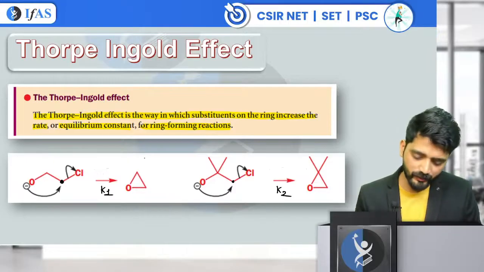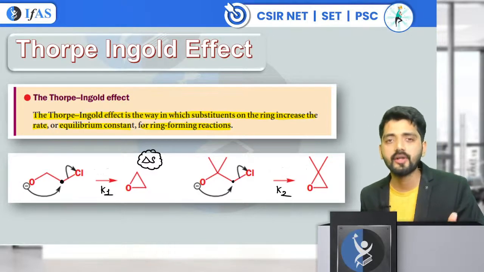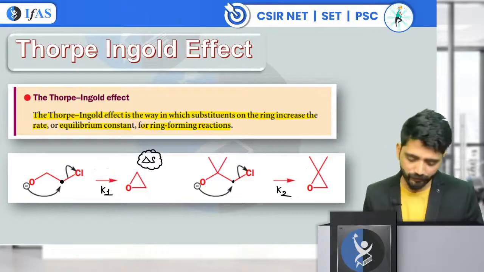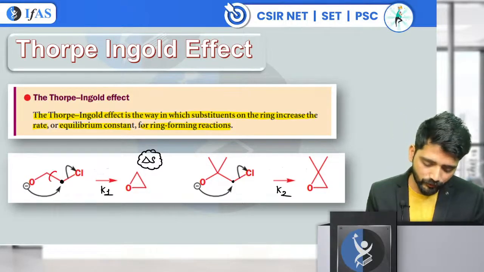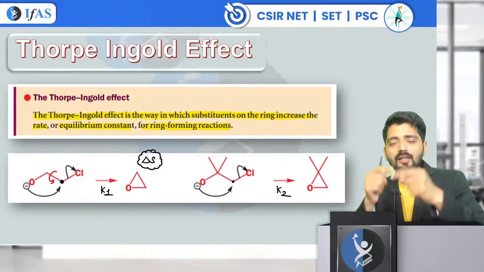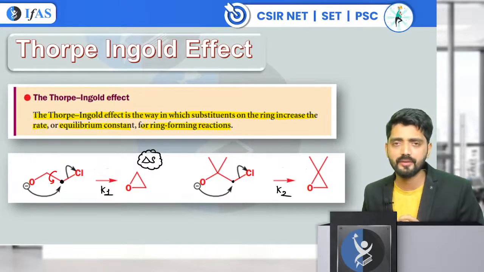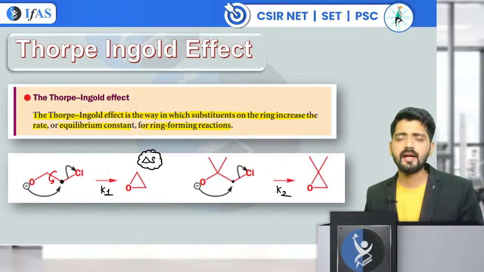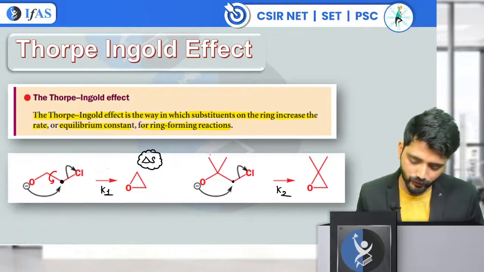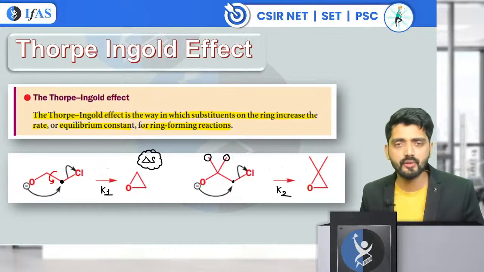See, here we can explain on the basis of entropic factors, that is delta S, or you can say the randomness, or the disorderness of the chain. We all know that the sigma bonds rotate very well. So in the first scenario, this rotation is taking place and the O minus is getting very less chance to attack the sigma star orbital of the C-Cl and eliminate the Cl. Whereas in the second scenario, when I am increasing the number of substituents, what's going to happen?